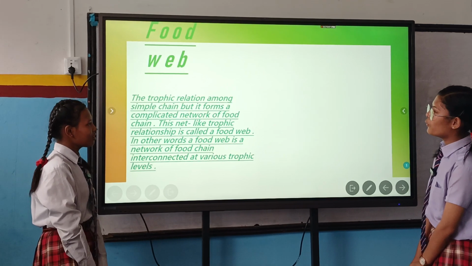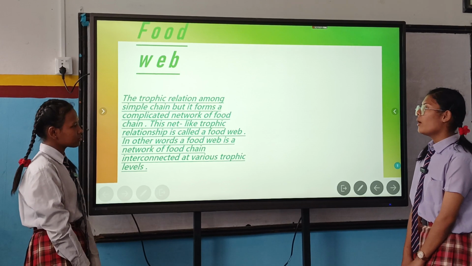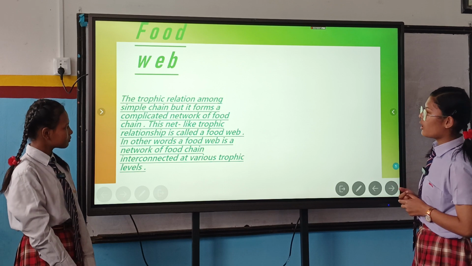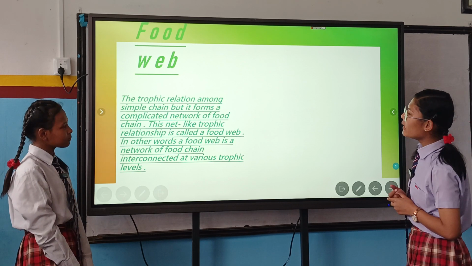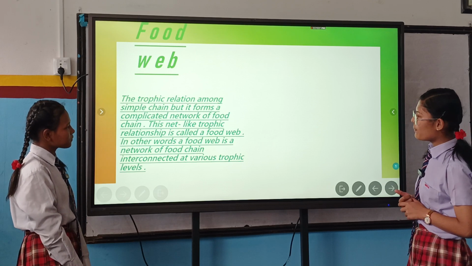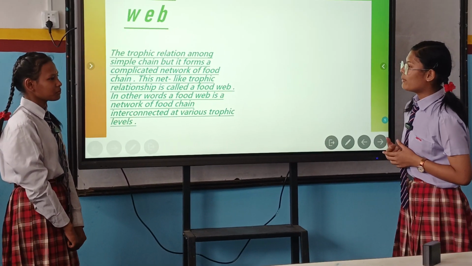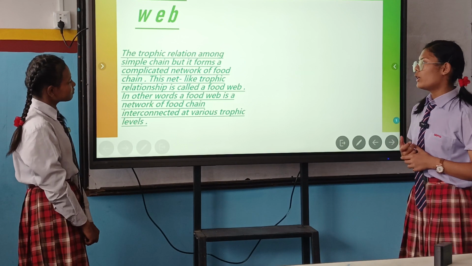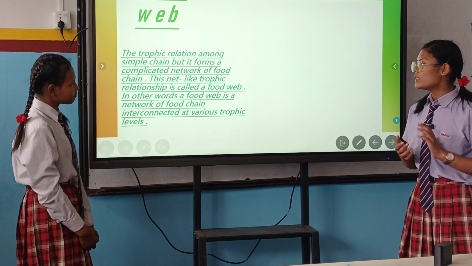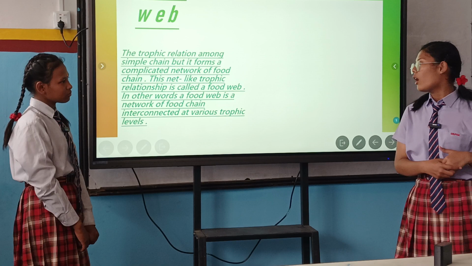Here we are discussing food web. The trophic relation among simple chains forms a complicated network of food chains. This net-like trophic relationship is called a food web. This trophic relation may be simple, but the food chain network is complicated. In other words, a food web is a network of food chains interconnected at various trophic levels. The food chain connects the food web, as food chain is the basic unit of food web.